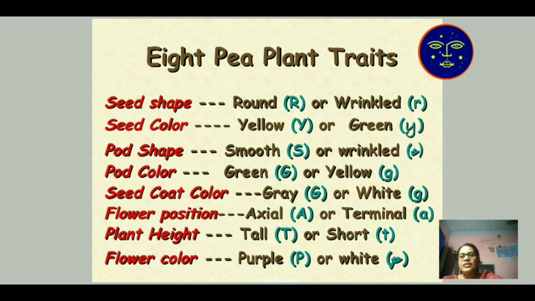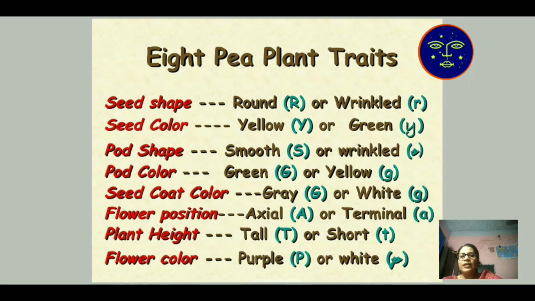Pod shape, the shape of the pod. He gave smooth for capital S and wrinkled for small s, the recessive character. Similarly, pod color. Pod color is green or yellow. Green is dominant, yellow is recessive. Seed coat color. The coat color of the seed is either grey or white. Grey is dominant, white is the recessive character.